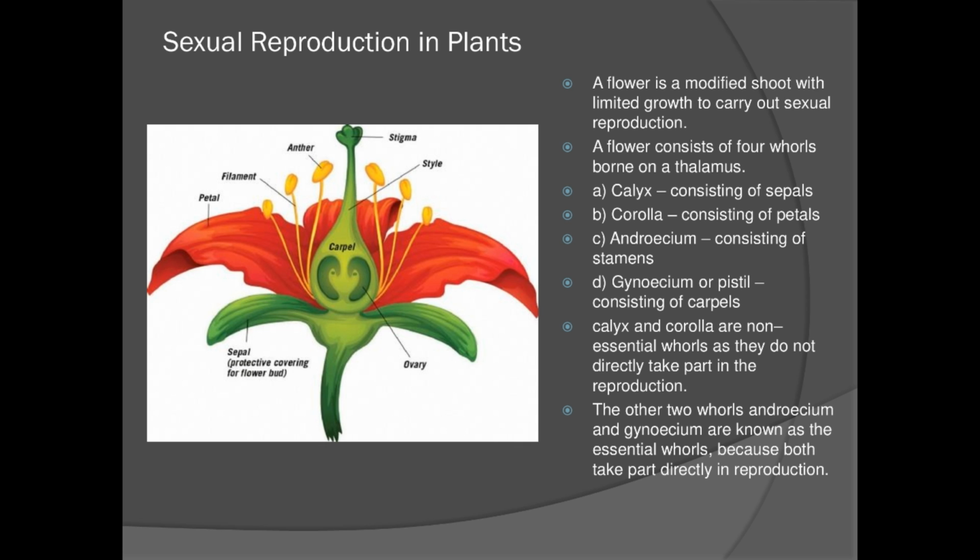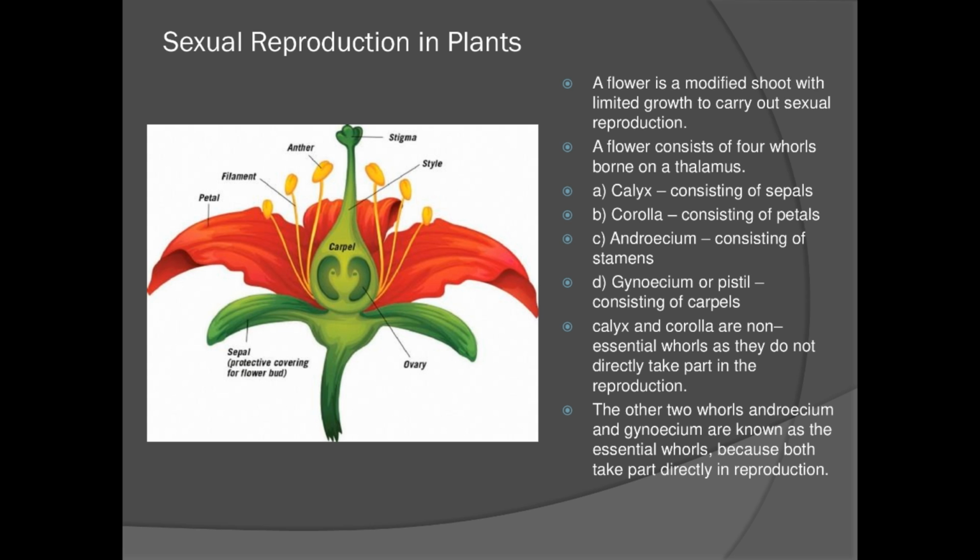This green colored lower part is your calyx consisting of sepals, and then the red color part is your corolla consisting of petals, and then this yellow color part is your androecium consisting of stamens, and then the central green color part is your gynoecium or pistil consisting of carpels.